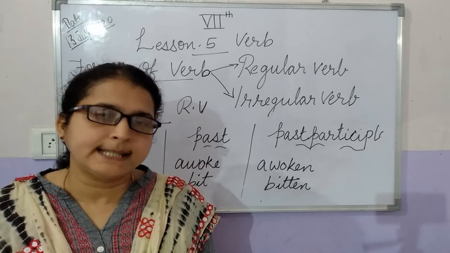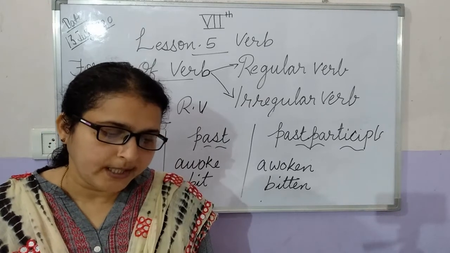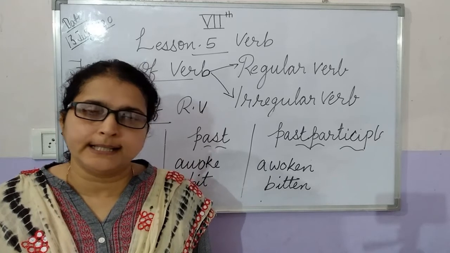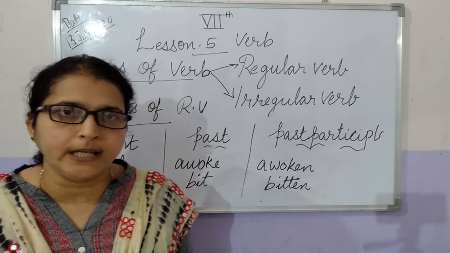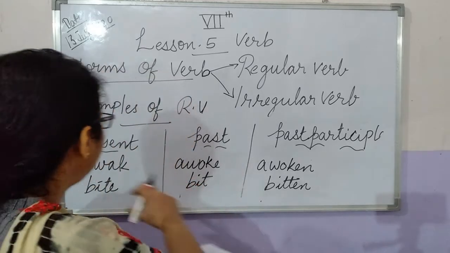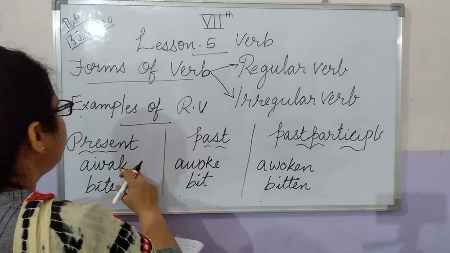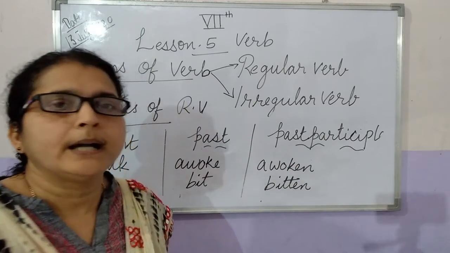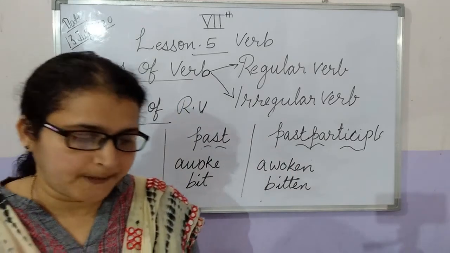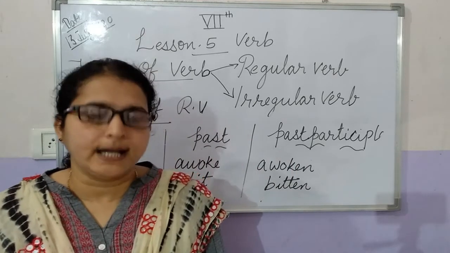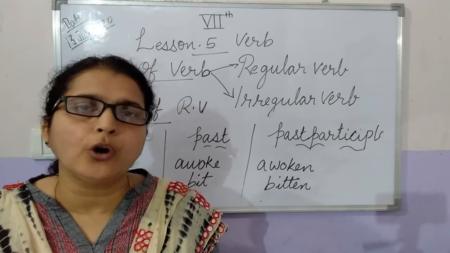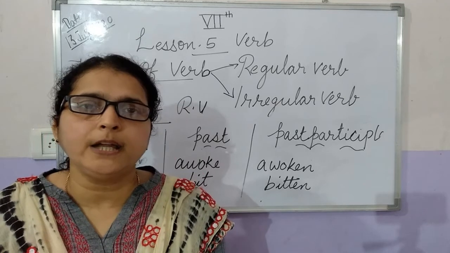Whereas an irregular verb cannot be formed by adding any fixed character, because in present tense, past tense and past participle, all three forms are different verbs. So we can say that most regular verbs are formed by adding the ed form of the verb.